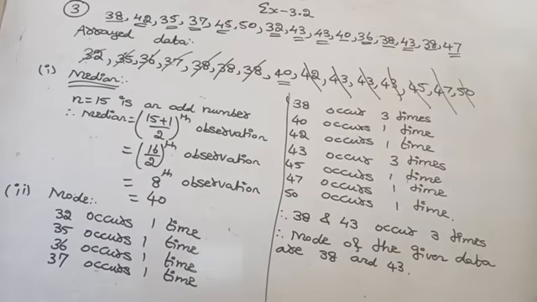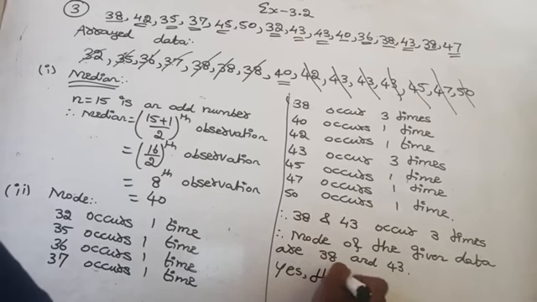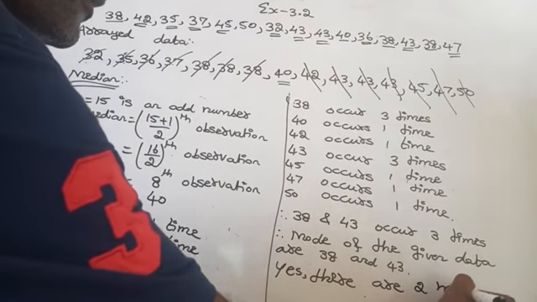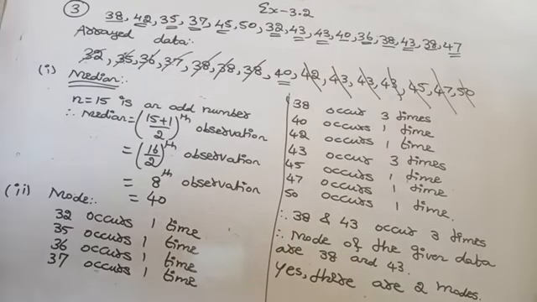Am I right here? Are we getting 2 modes? Yes, we are getting 2 modes here. The question is, is there more than 1 mode? Yes, there are 2 modes for the given weights of the students. What are they? 38 and 43. There are 2 modes.